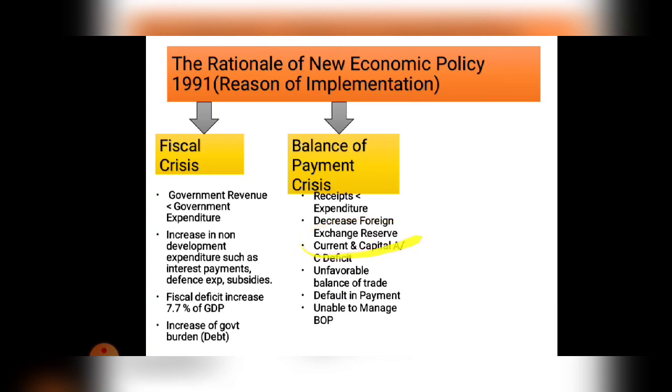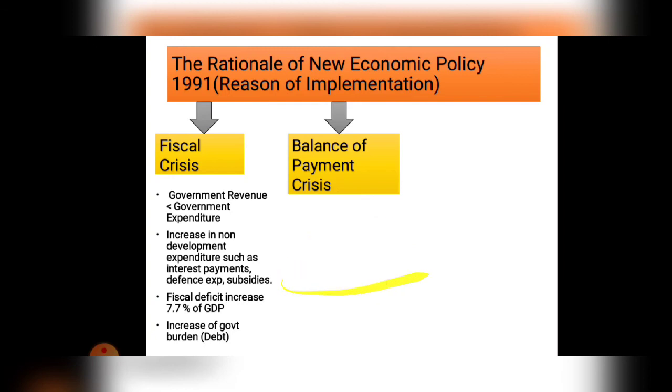It means the gold and dollars, the country does not have much, they have very little foreign exchange reserve.